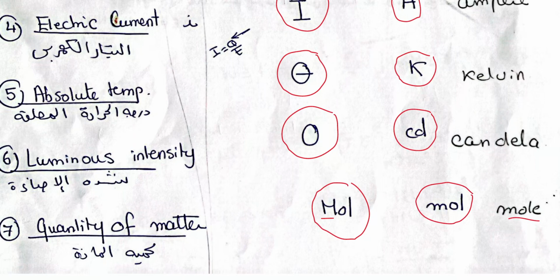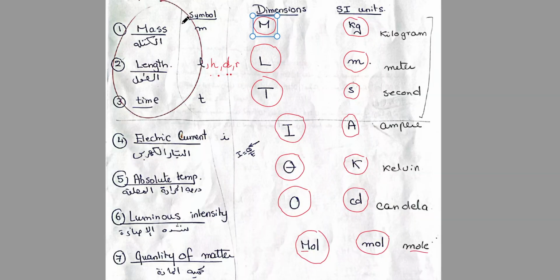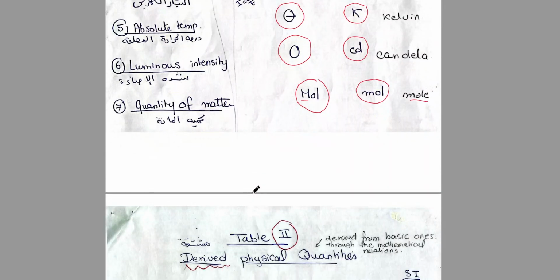As you see, we have mentioned the 7 physical quantities which are basic. Basic means that their nature cannot be described according to other physical quantities. Any other physical quantity except these 7 will be noted as derived physical quantities. I can derive the dimensions from the relation between these 7 basic quantities. Let's see how we can do it.